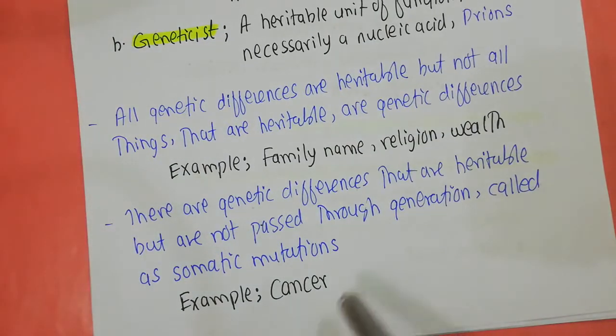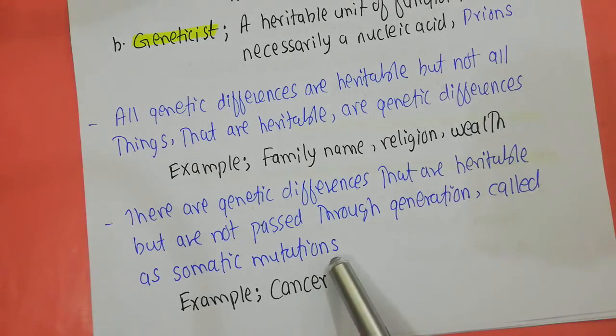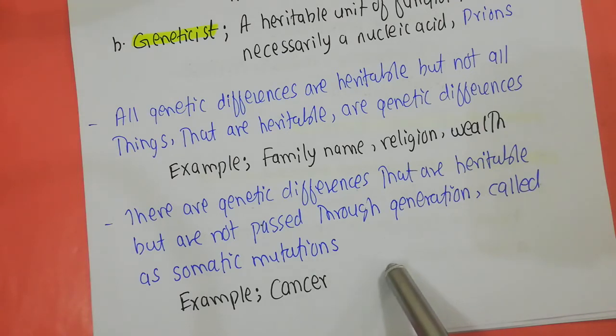Now, there are certain genetic differences that are heritable, but are not passed through generations. We call these genetic differences somatic mutations. Cancer, for example, is a good example of somatic mutations, because when a cancer cell divides by the process of mitosis, it does transfer its genetic material into the daughter cells, but those daughter cells remain in that particular individual and are not transferred to the next generation. So somatic mutations, like cancer, remain in that particular individual and are not transferred to the next generation.